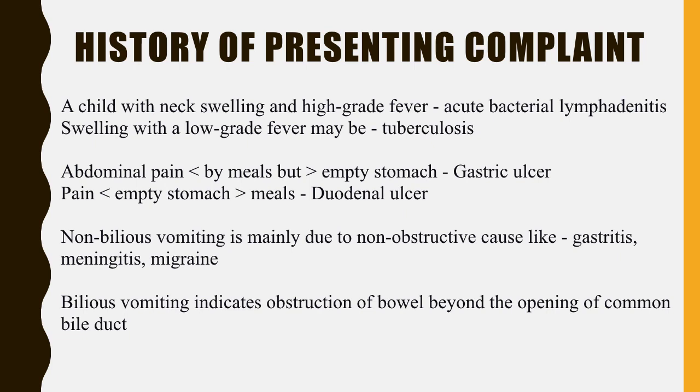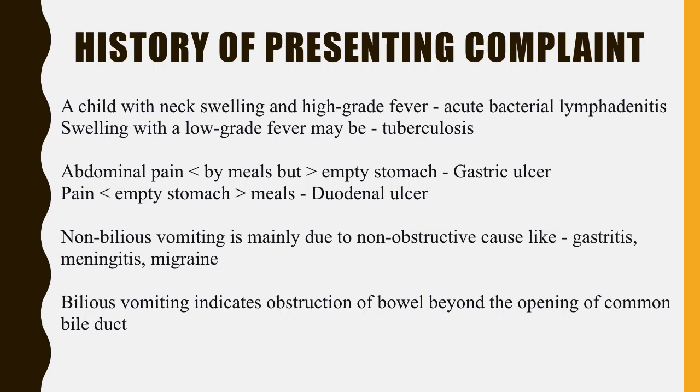A child with neck swelling and high-grade fever is probably suffering from acute bacterial lymphadenitis. But swelling in the cervical region with low-grade fever may be because of tuberculosis. Abdominal pain that aggravates by meal but ameliorates on an empty stomach may be gastric ulcer. But if the abdominal pain aggravates on an empty stomach but ameliorates by meal, then the rubric is duodenal ulcer. So we have separate sets of rubrics for gastric ulcer and duodenal ulcer.